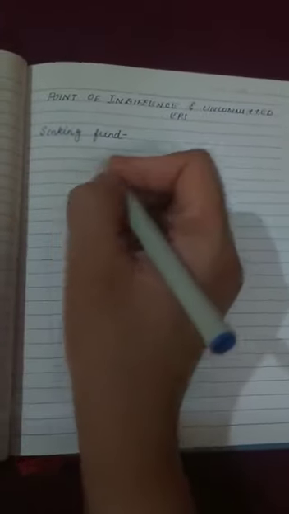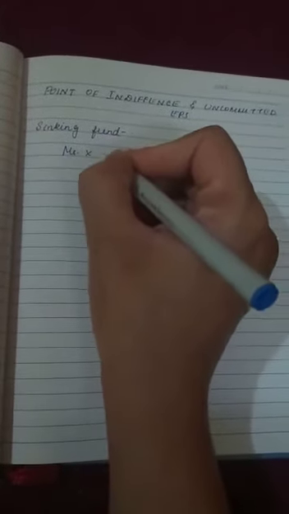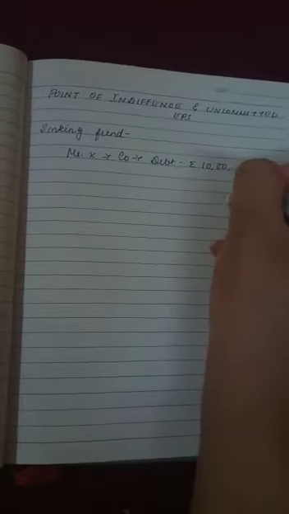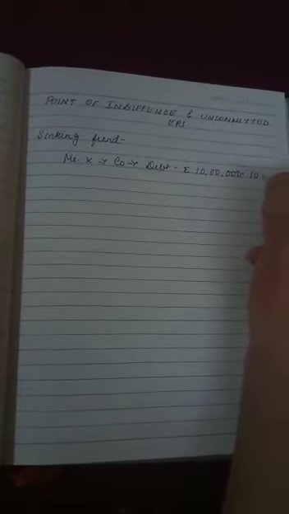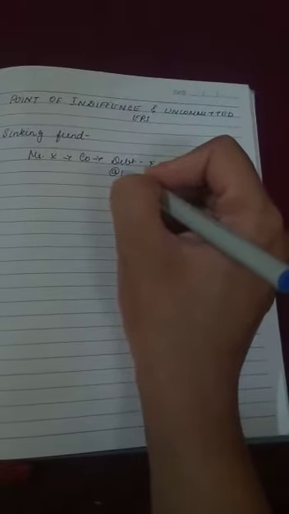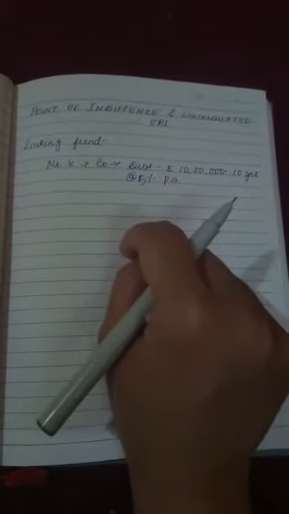What is this sinking fund? Let's assume that Mr. X is financial manager of a company where they have raised debt of rupees 10 lakhs for the duration of 10 years. Now girls, debt carries fixed rate of interest as you all know, which is, let's assume, 5% per annum. Every year company has to pay interest on the debt. As you all know, it is the fixed rate. Whether company is earning profit or not, it has to pay this. This is the obligation of the company.